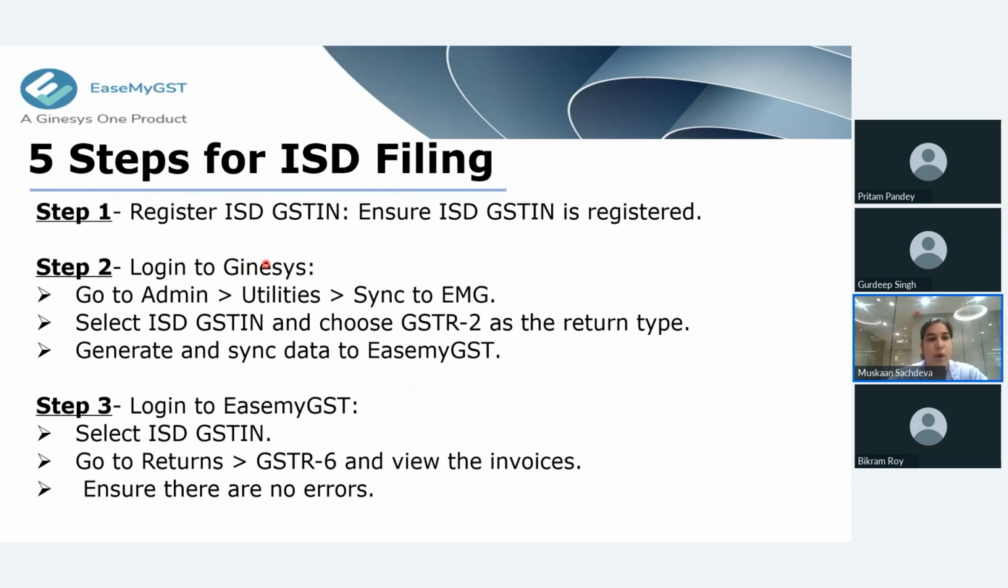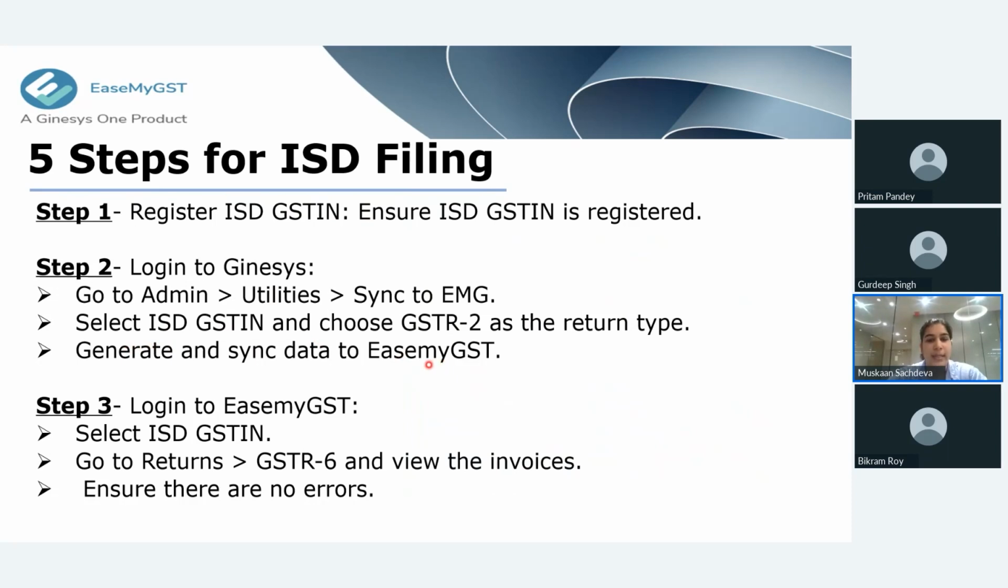Once we have logged into Ginesys, there are just 3 simple steps: admin, utilities, and sync to EaseMyGST. In there, you have to select your ISD GST, and make sure that you select the ISD GST under which you have booked your purchase service invoices. Since these are purchase service invoices, you need to select GSTR2 as your return type. Once you have generated the data, it is synced to EaseMyGST.